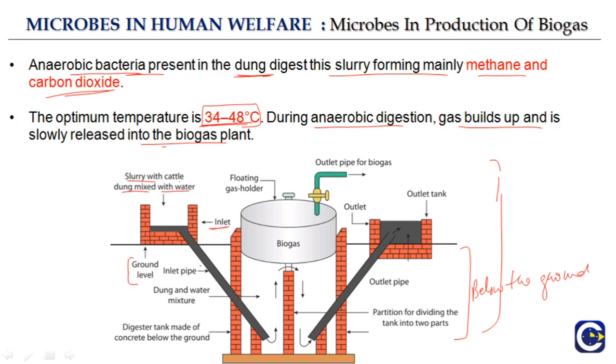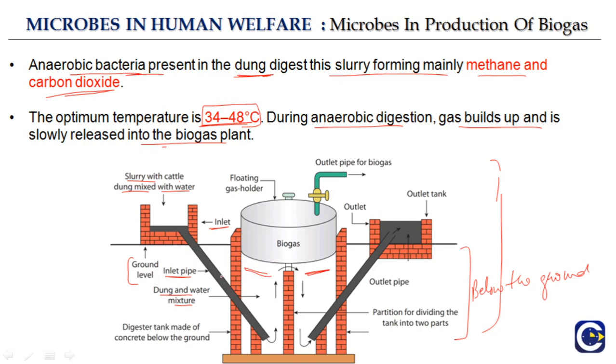Then there is this inlet pipe through which it is passed, and here again is the dung and water mix. So this is the inlet part, and this is the outlet part.